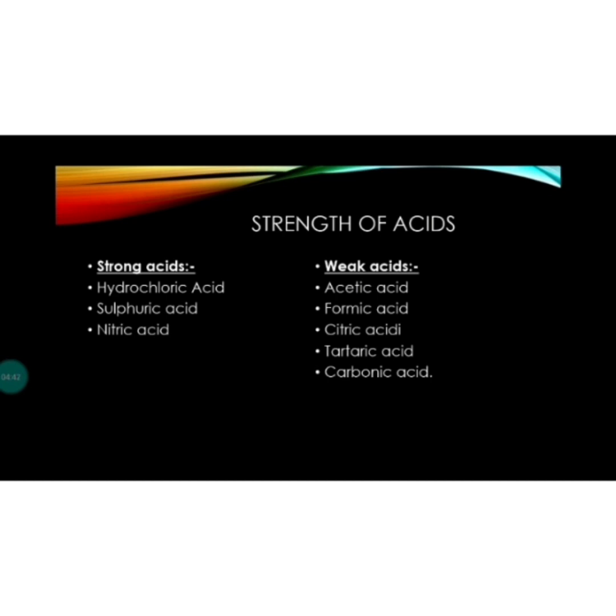Weak acids examples are acetic acid, formic acid, citric acid, tartaric acid. These all are organic acids. From this we can understand that all organic acids are less harmful. We can drink or eat them. These do not harm us. Carbonic acid is a mineral acid, the only mineral acid which is a weak acid.